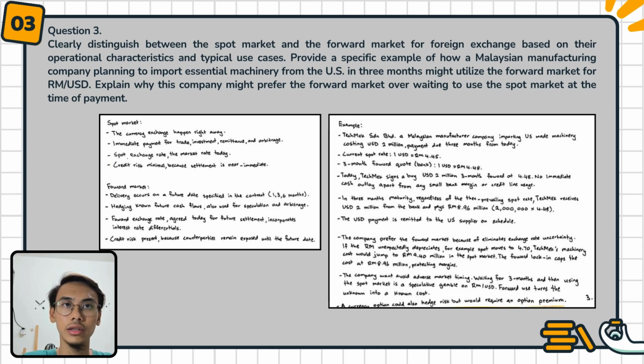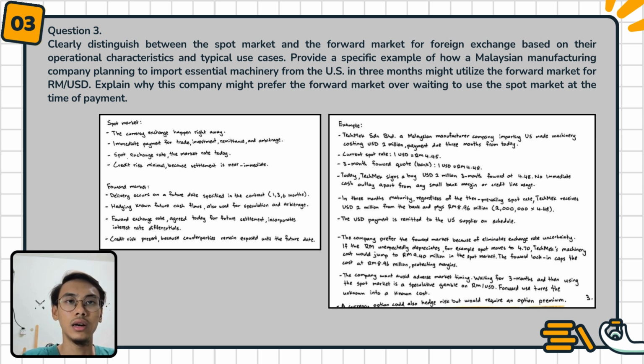The third question is to clearly distinguish between the spot market and the forward market for foreign exchange based on their operational characteristics and typical use cases. Provide a specific example of how a Malaysian manufacturing company planning to import essential machinery from the US in 3 months might utilize the forward market for RM per USD. Explain why this company might prefer the forward market over waiting to use the spot market at the time of